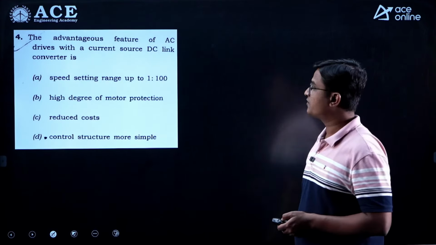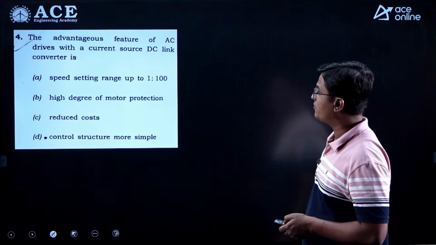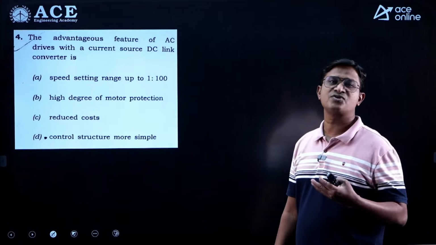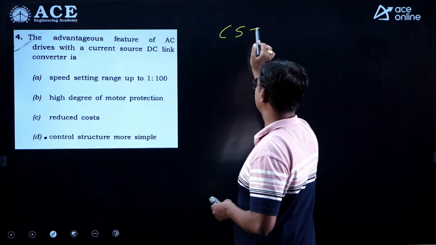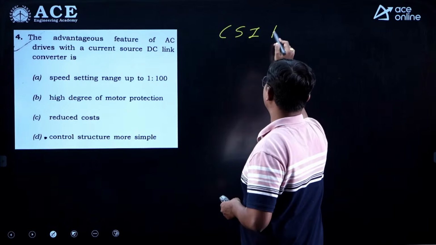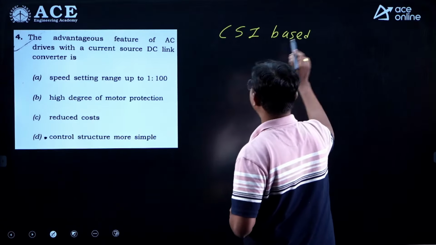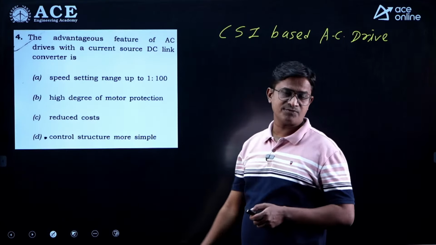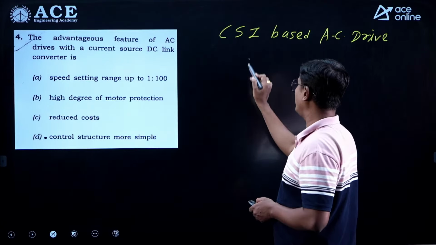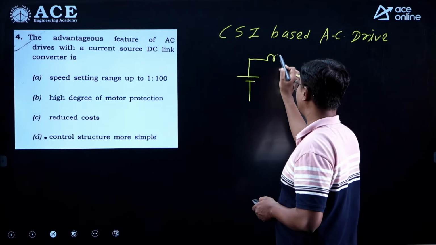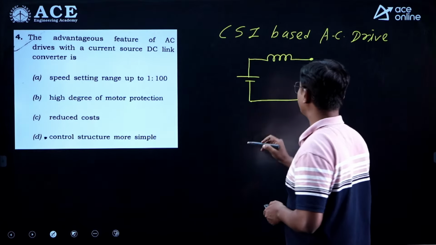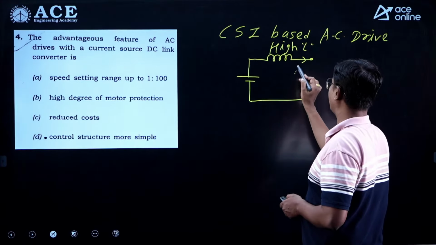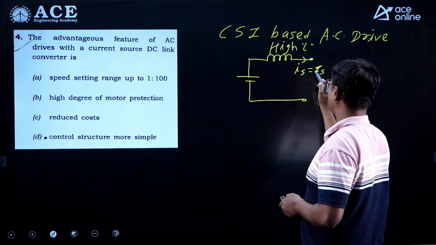Next, the fourth question: the advantageous feature of an AC drive with current source DC link converter. Current source DC link converter means current source inverter. So here he is talking about a current source inverter based AC drive. So what is the advantage of CSI? In a current source inverter, we have a DC voltage source, and in series with that a high value of inductor is connected, right? Because of that high inductor, my current here is constant.